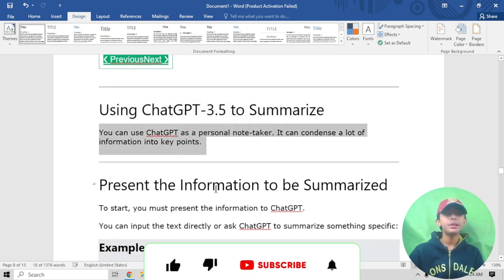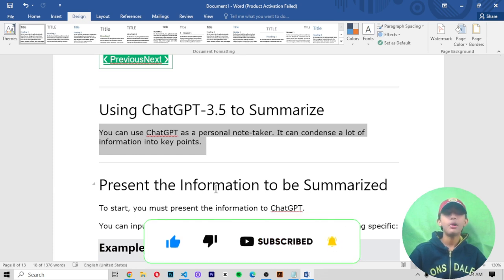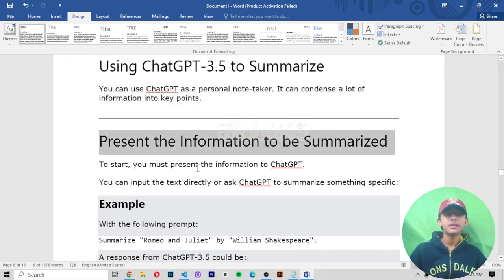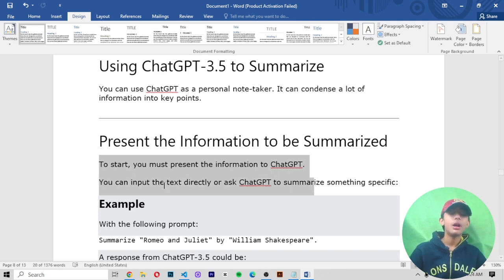You can use ChatGPT 3 as a personal note taker. It can condense a lot of information into key points. It presents the information to be summarized. To start, you must present the information to ChatGPT. You can input the text directly or ask ChatGPT to summarize something specific.